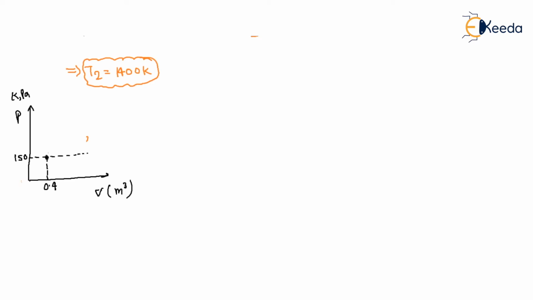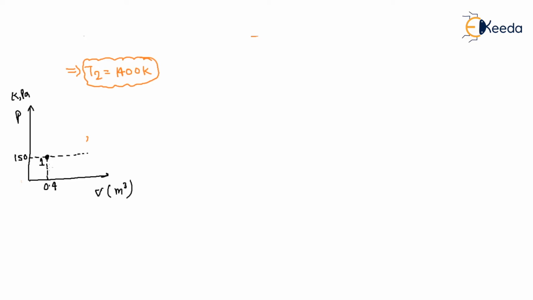So this is our state number 1. When heat is supplied, the pressure inside will change, but the piston will not move.